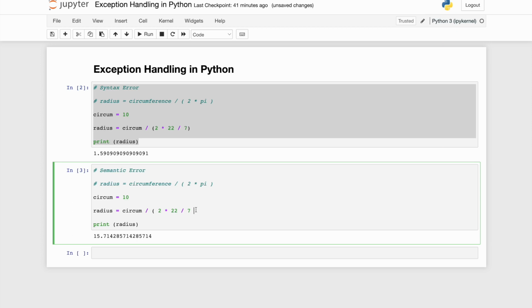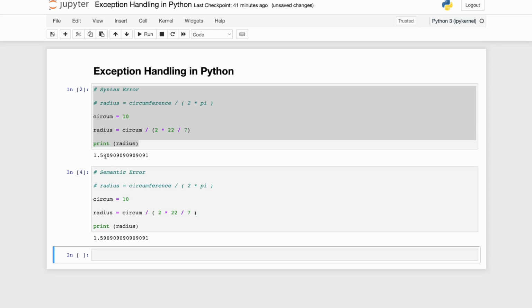It is the job of the programmer to ensure that the semantic errors are handled, and that's why we have the test cases and all those things which perhaps the QA people do. Okay. So let's execute it one more time. I got the same result as this. Okay. Clear? Now this was an example of semantic error.